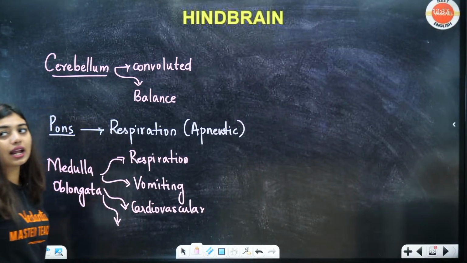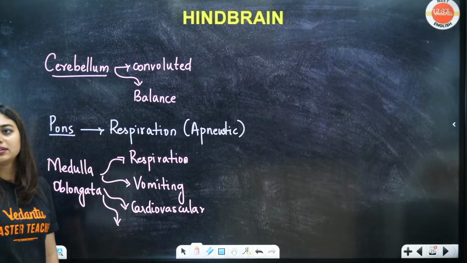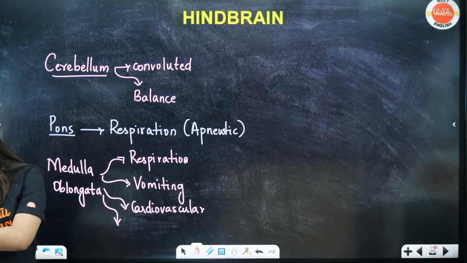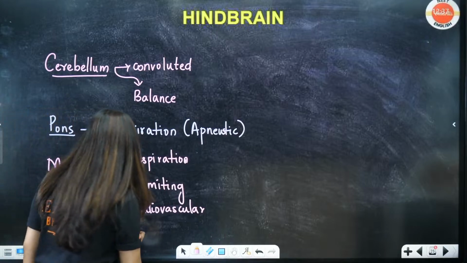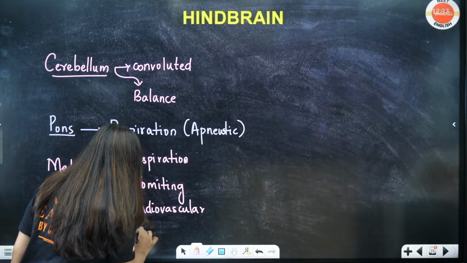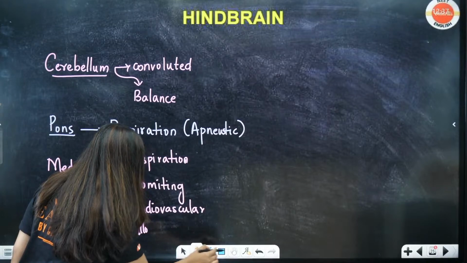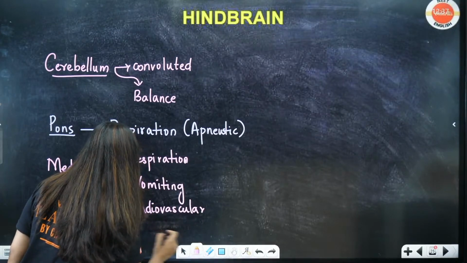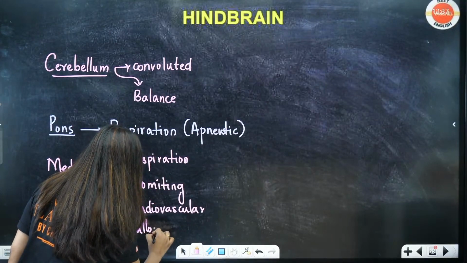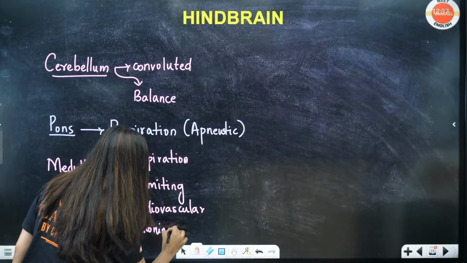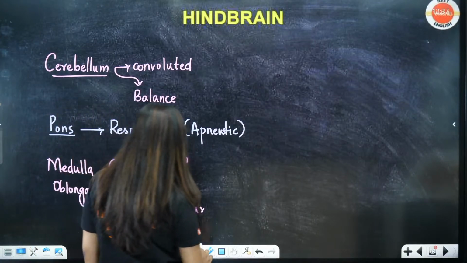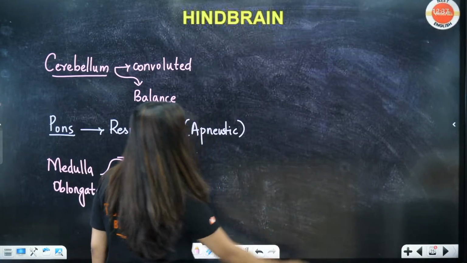What is the last one? Quickly tell me. Yes, respiratory center, cardio center, and swallowing is also there, students. Swallowing centers, very, very important.